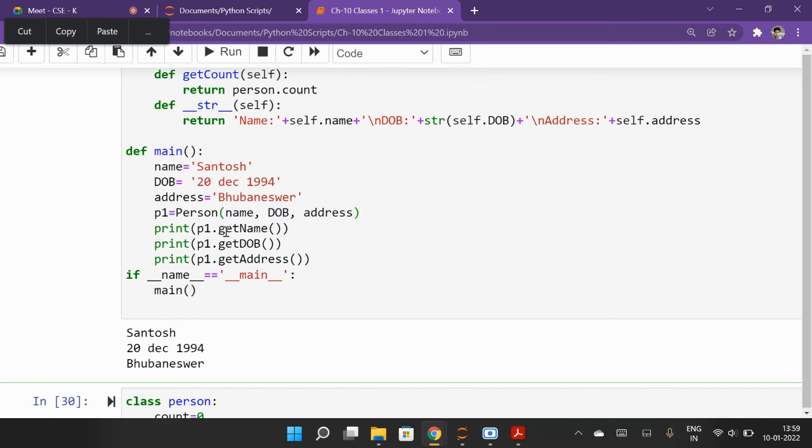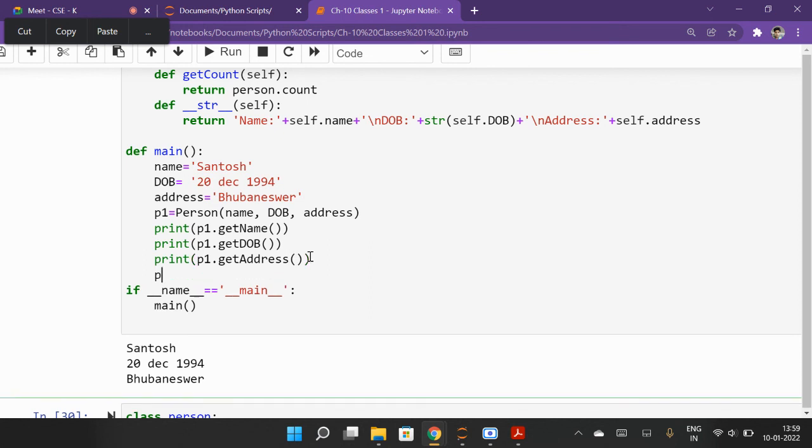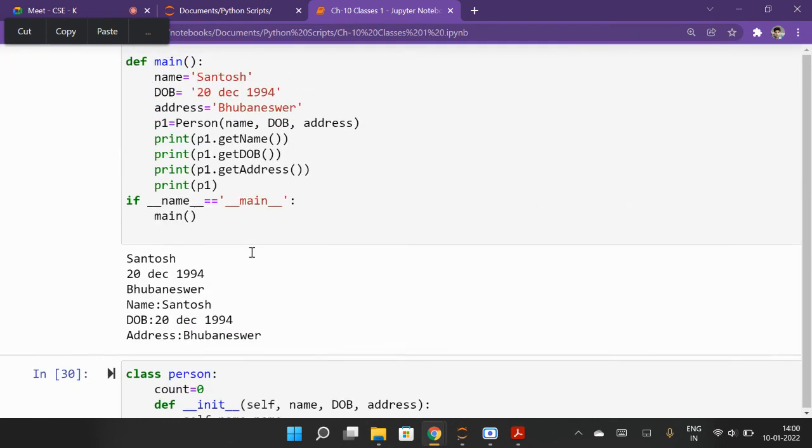Now what I'm doing is printing p1.get_name. So it will print the name we entered. Print p1.get_date_of_birth, so it will print this one, and print p1.get_address, so it will print this one. And if I write print p1, suppose I write print p1, what will it print? So you check the output.